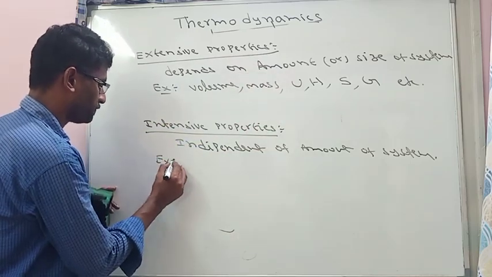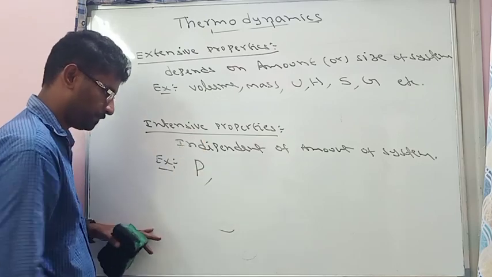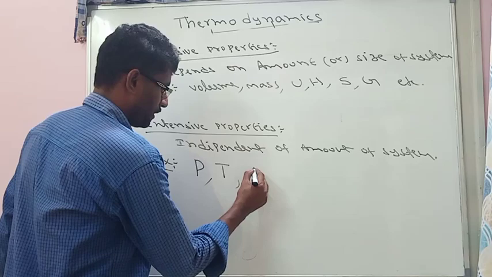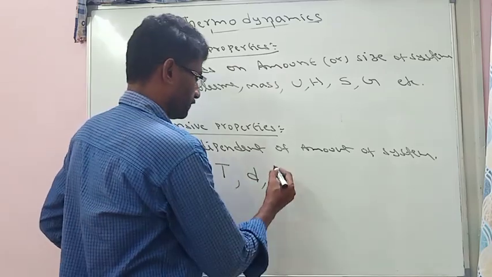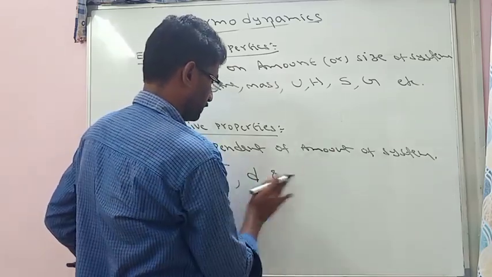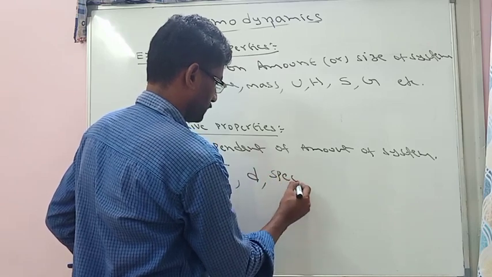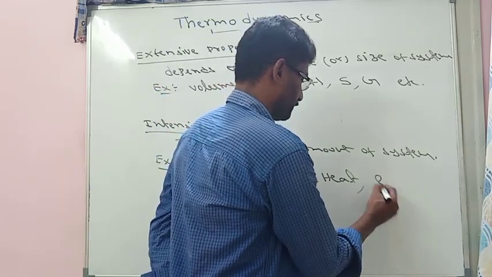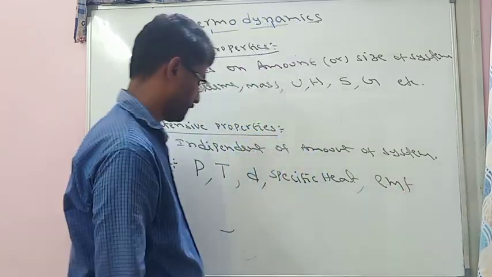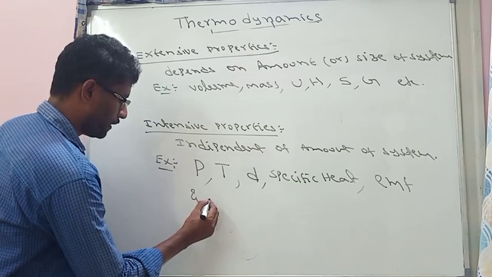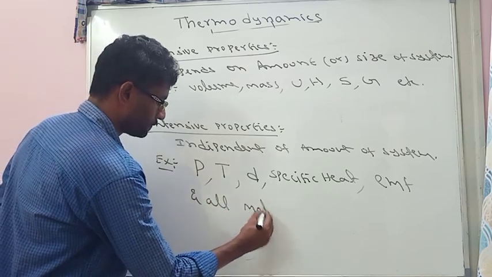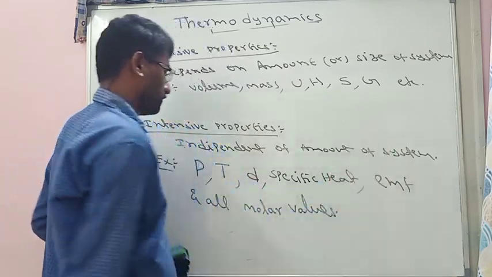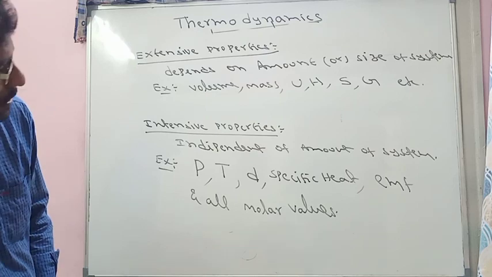Examples: pressure, temperature, similarly density, specific heat, EMF, and all molar values. So these are the intensive properties.